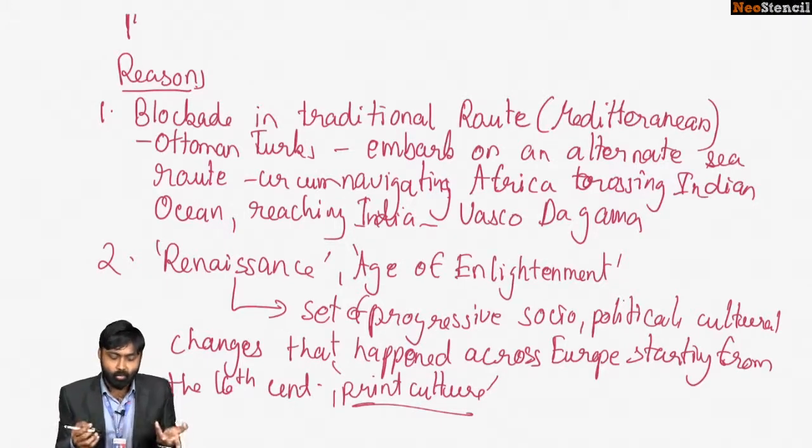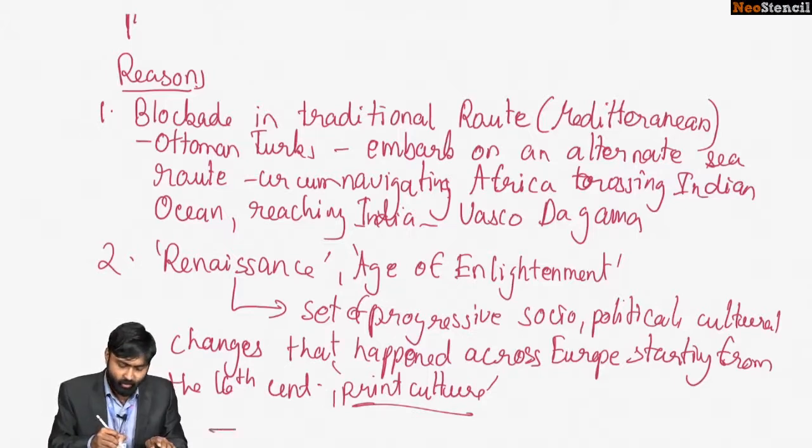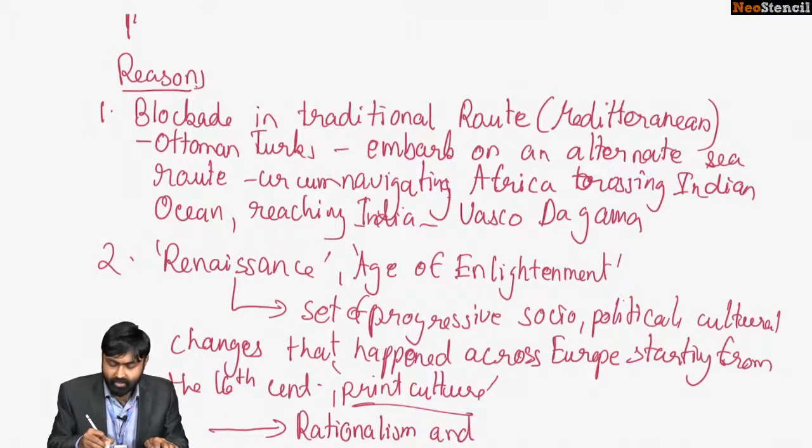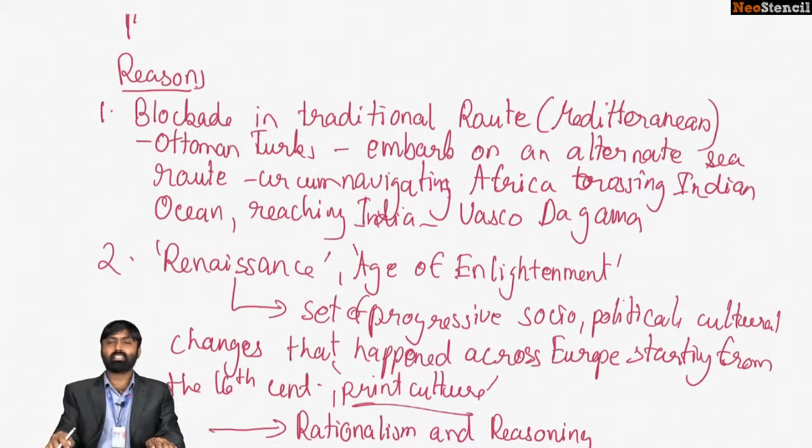Now, as part of the Age of Enlightenment and Renaissance, can you tell me the characteristics? One characteristic was that rationalism and reasoning gained significant traction.